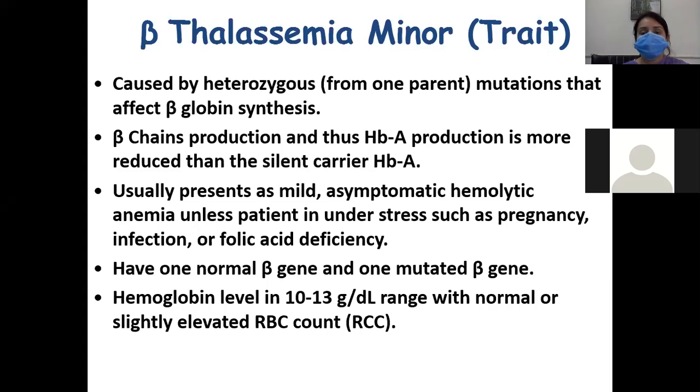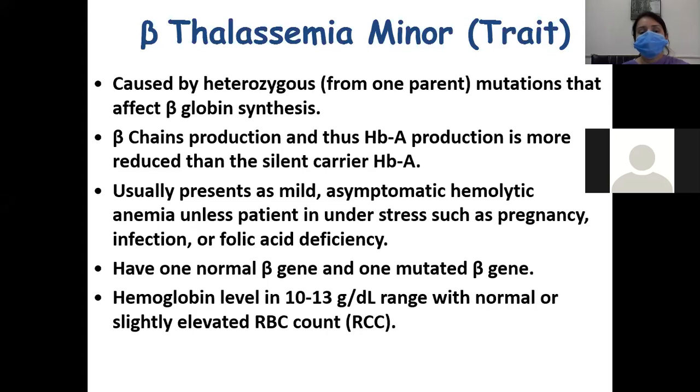Remember, in beta thalassemia minor, patients can have mild symptoms or be asymptomatic, with hemolytic anemia, unless the patient is under stress, such as in pregnancy, infections, or folic acid deficiency.